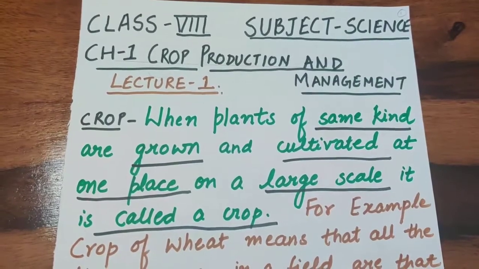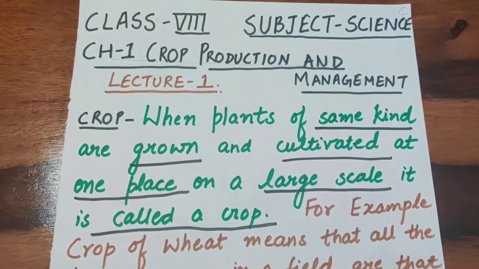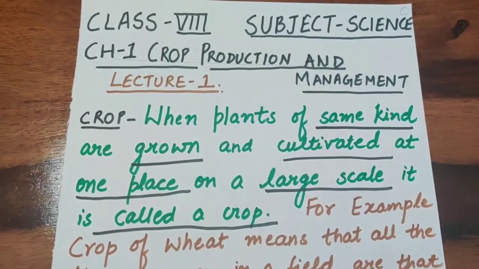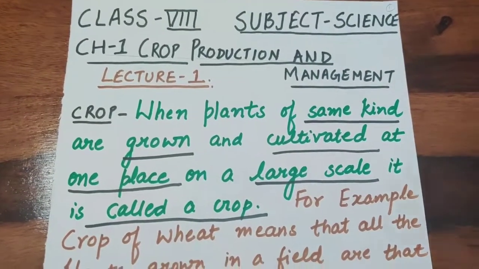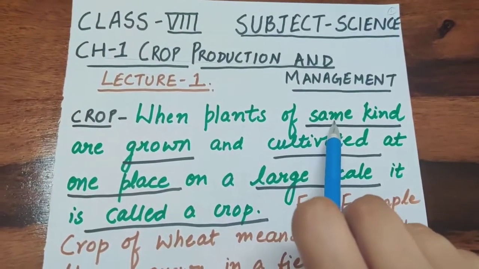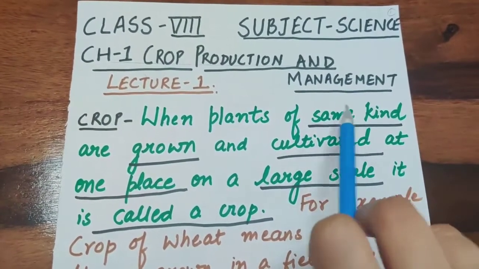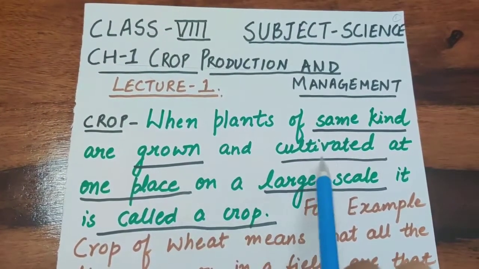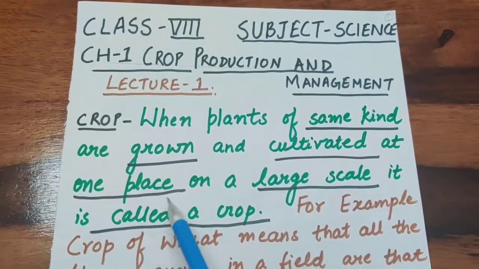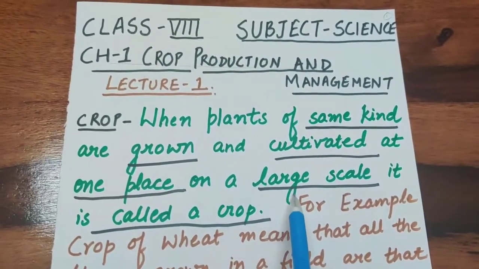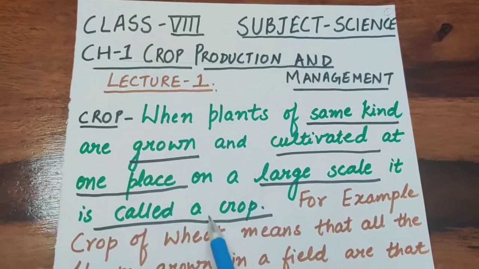A crop is when plants of the same kind are grown and cultivated at one place on a large scale. So the plants of the same kind are grown and cultivated at one place, on the same place, but on a large scale, and this is called a crop.